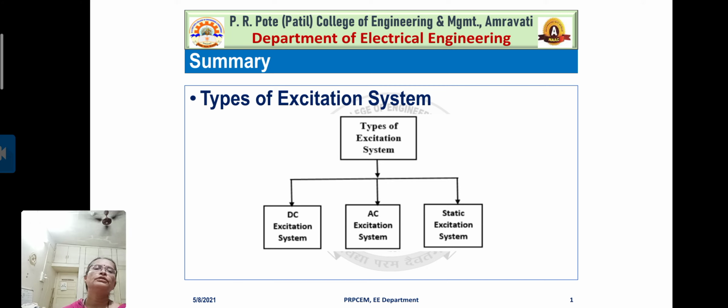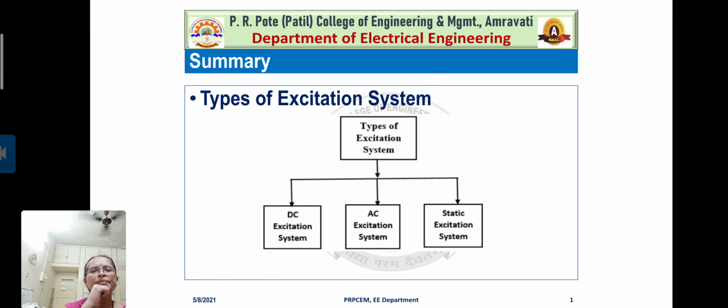So up till now, students, all of you have understood what excitation is, what the different types of excitation system are, why we have to consider the excitation system, and the different elements of the excitation system. In the upcoming session, we will discuss the last type of excitation system, that is, the static excitation system.